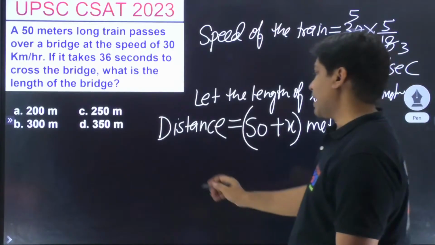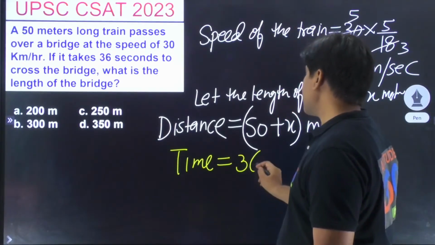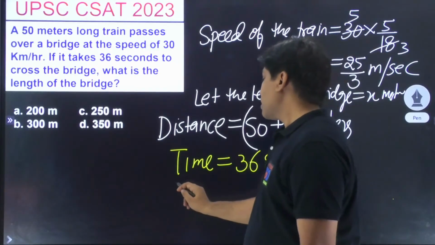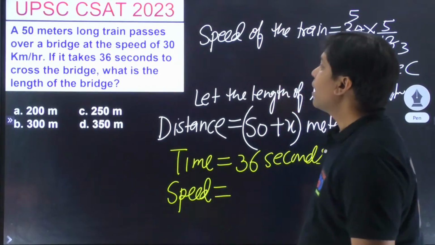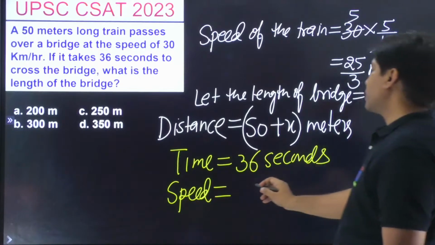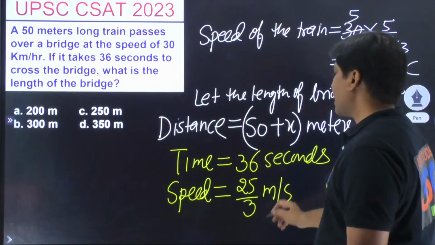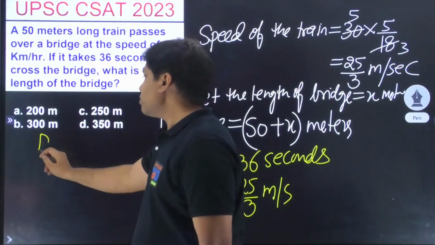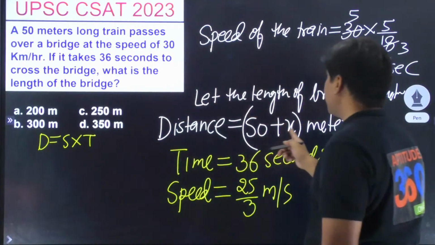So the total time is also given to you. What is the time out here? Time is given to you as 36 seconds. So speed आपको पता है ट्रेन की, which is what? 25 by 3 meters per second. So can we apply distance is equal to speed into time? Yes, we can do that. Distance is equal to speed into time. जैसे ही हमने ये अप्लाई किया, distance हमारा है 50 plus x.